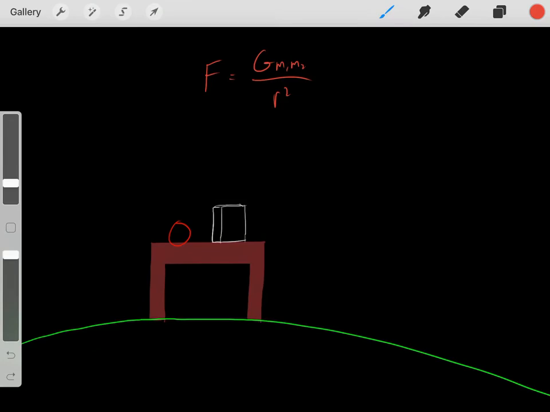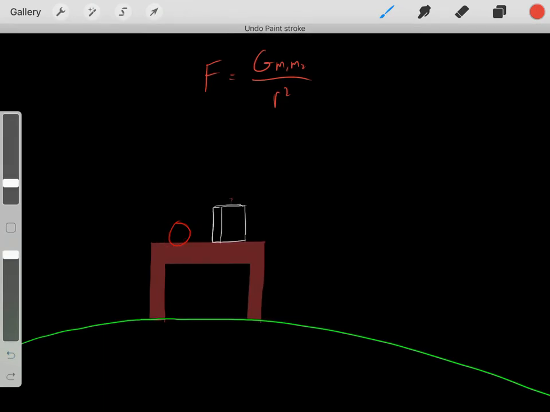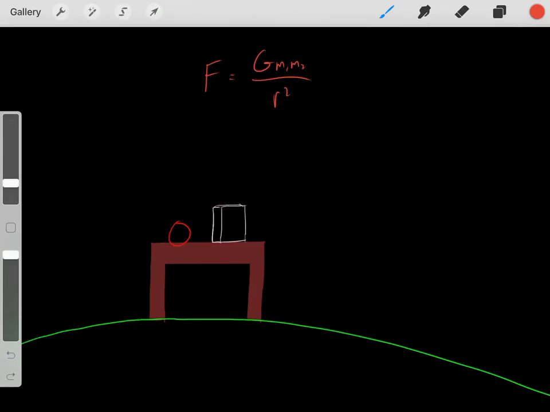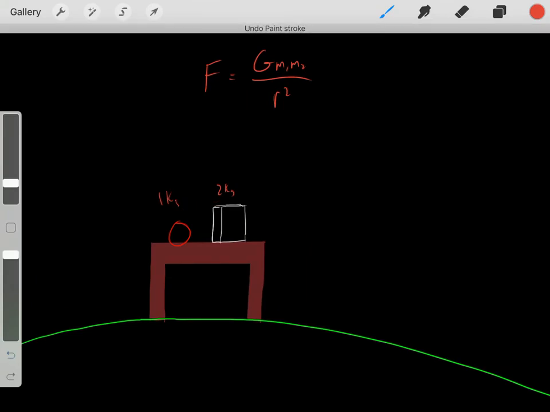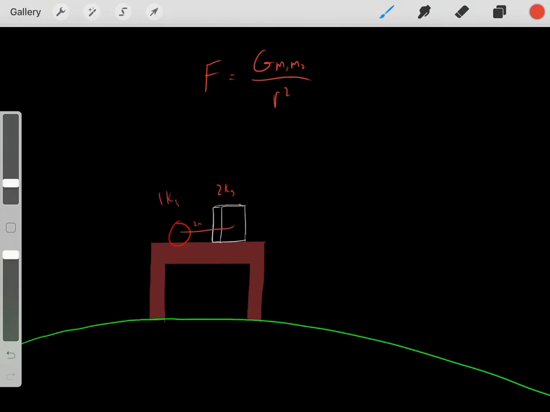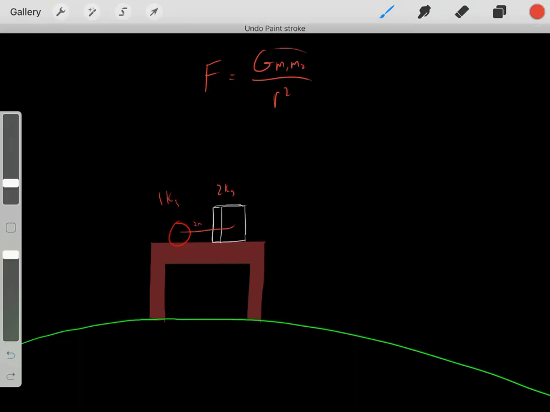For example, let's find the attractive force between this ball and this book. Let's say this ball has a mass of 1 kilogram. And let's say this book has a mass of 2 kilograms. And let's say they're 1 meter away from each other. So knowing this, what's that attractive force they feel? Well, we can just use this equation to find it.